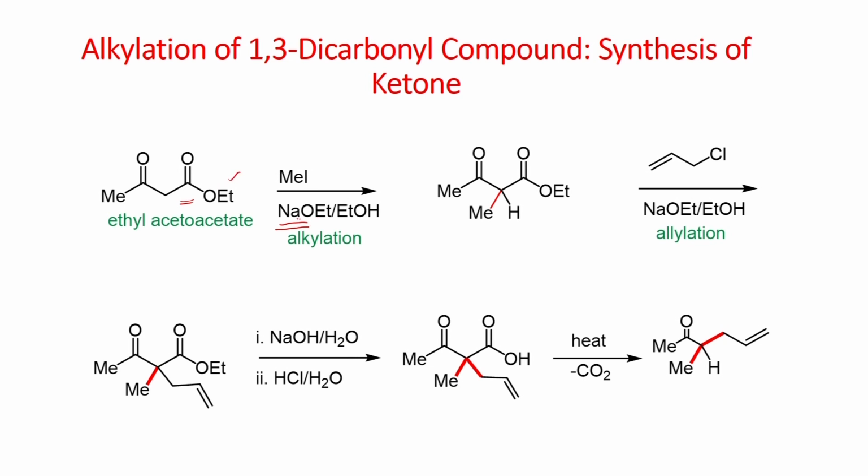When you now treat ethyl acetoacetate with this sodium ethoxide, it can deprotonate this acidic proton, and you generate the enolate.